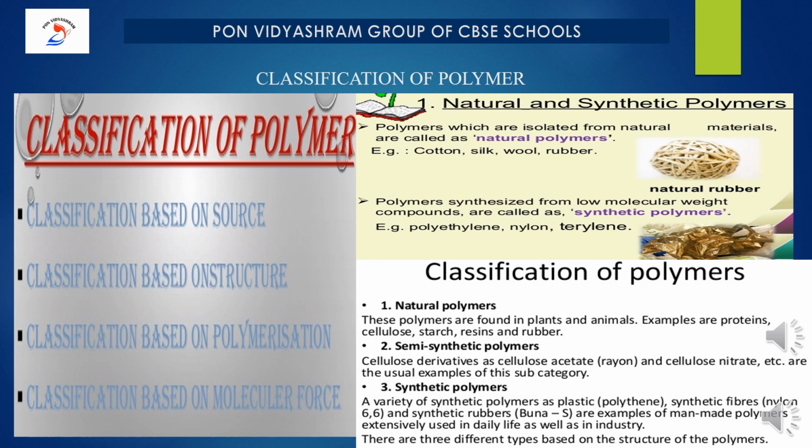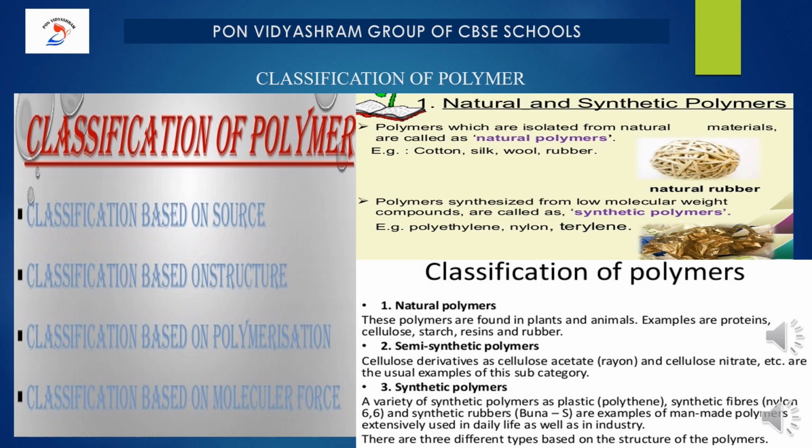Now let me start with the classification of polymers based on the source of availability. There are 3 types under this category, namely natural, synthetic and semi-synthetic polymers. First one is natural polymers. Very simple. They occur naturally and are found in plants and animals. Examples are proteins, starch, cellulose, rubber. To add up, we also have biodegradable polymers which are called biopolymers. Have you understood?